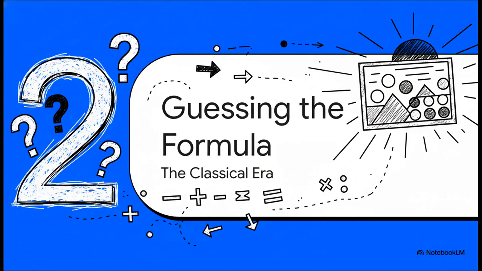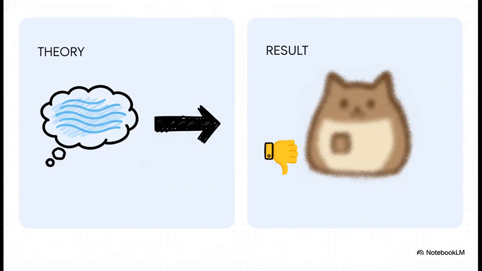So, okay, everyone knew this P of X formula was the key. But for decades, the million-dollar question was, what is the formula? And the first approach was, and you might find this kind of funny, to basically just guess. Yeah, seriously, scientists tried to sit down and define what makes an image good and then write a math rule for it.